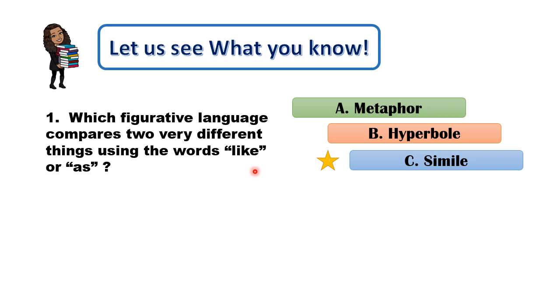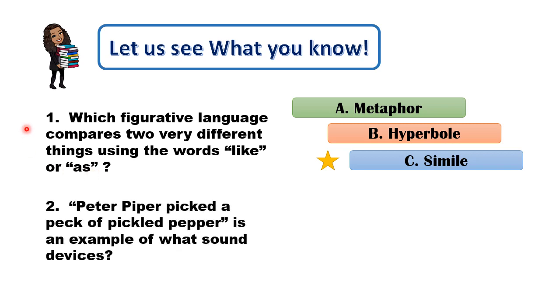The correct answer is letter C, simile. Simile is a figurative language that compares two very different things using the words like or as. For example, as beautiful as the rainbow.